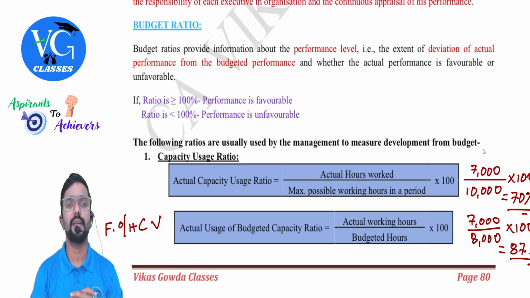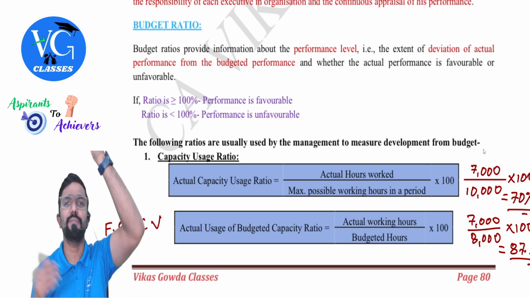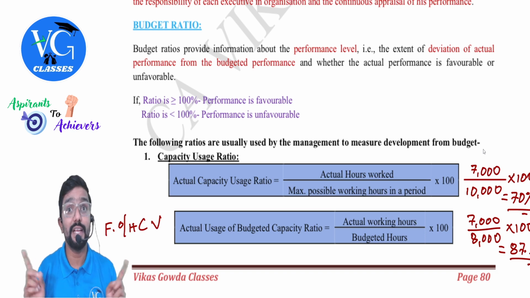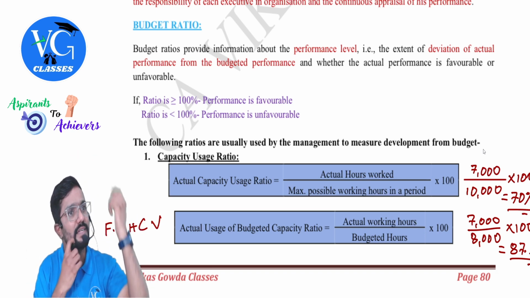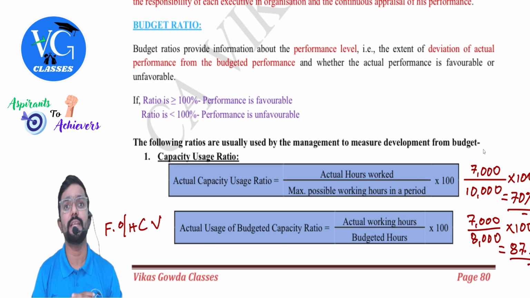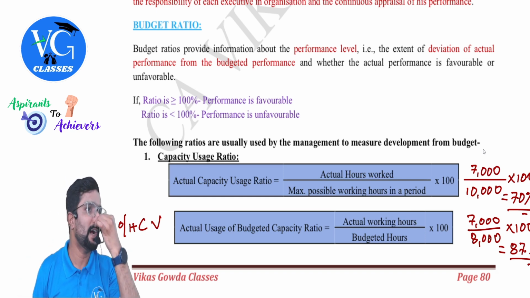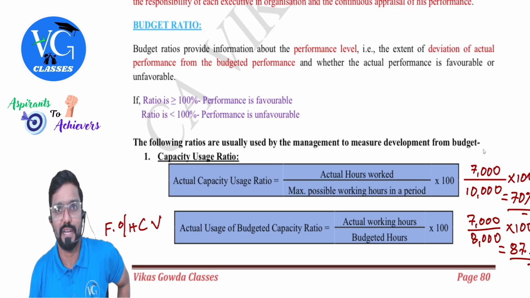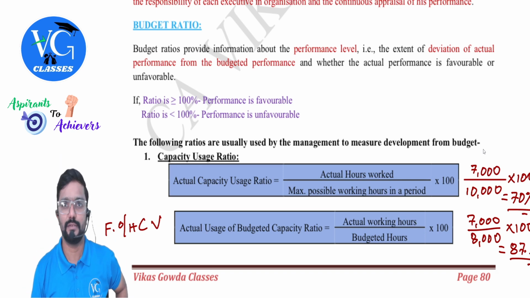Budget ratio. Guys, there are various budget ratios to be calculated. Ratio means we compare one with the other. Even in your FM, you will calculate various ratios: current ratio, quick ratio, interest coverage ratio. What do we do? Divide one by the other. Clear? Don't deduct each other, divide it. And we normally express it in percentage, so we will multiply it with 100. So we are comparing two figures here, and here the figures are nothing but hours.